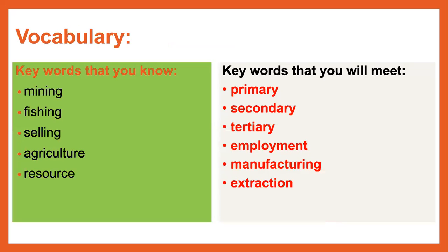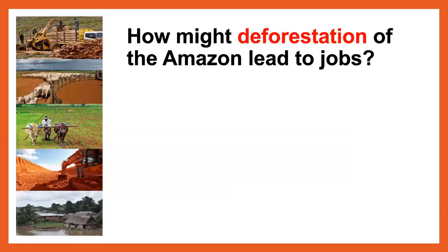The key vocabulary words that you should know already are mining, fishing, selling, agriculture, and resource. Keywords that you will meet today will be primary, secondary, tertiary, employment, manufacturing, and extraction.